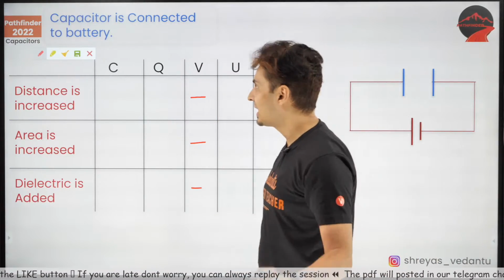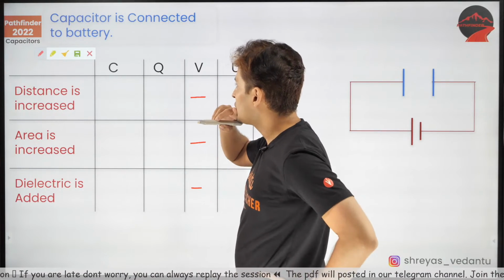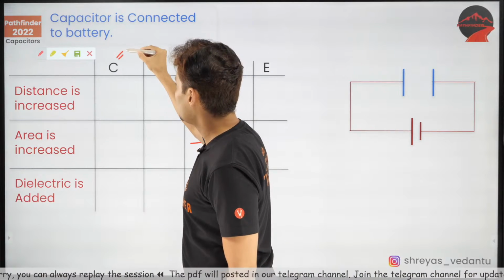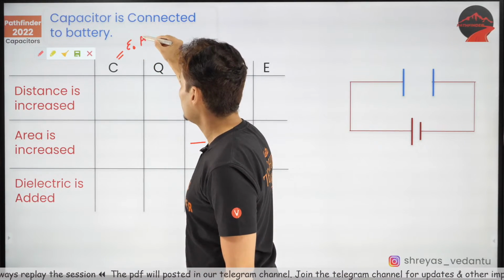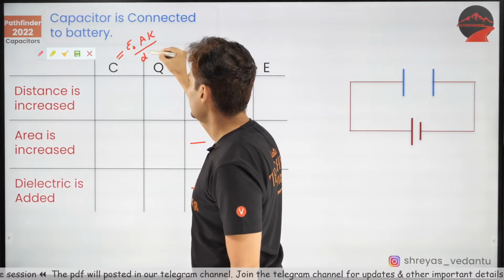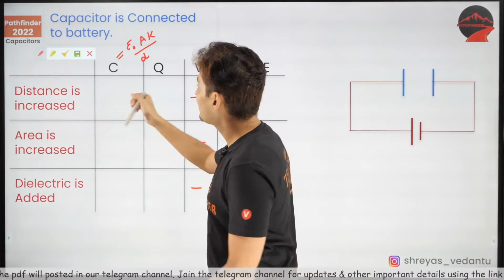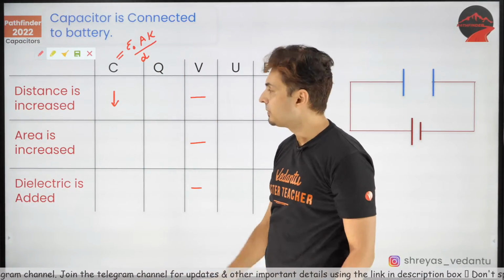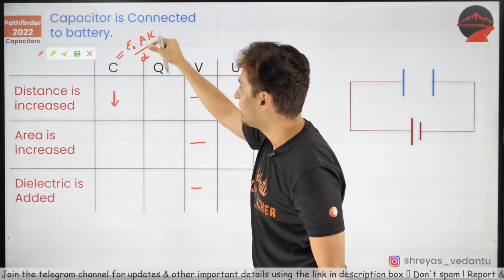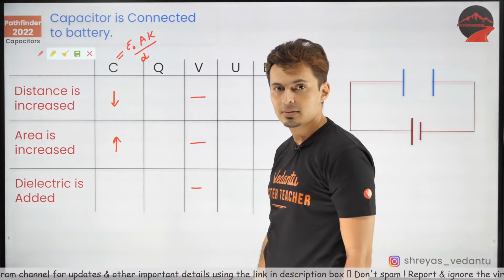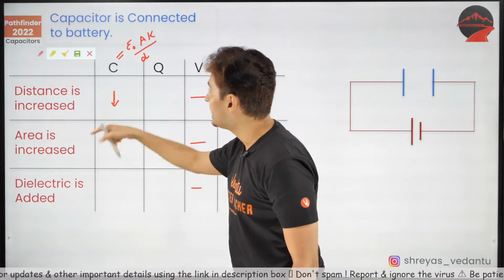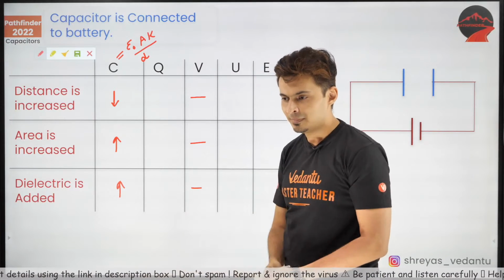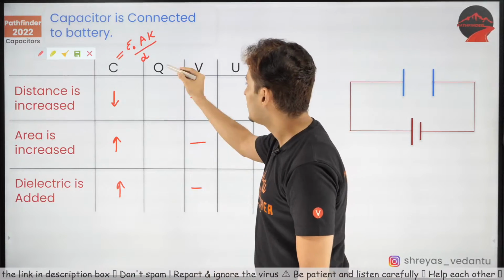That's very simple. Next up, I think I should go with capacitance first. What is the formula for capacitance? The formula for capacitance was epsilon naught AK divided by D. Distance is increased, denominator increases, capacitance will decrease. Correct? Next, area is increased, numerator increases, capacitance will increase. Next, dielectric is added, numerator increases, so capacitance will increase. Cool? Simple?